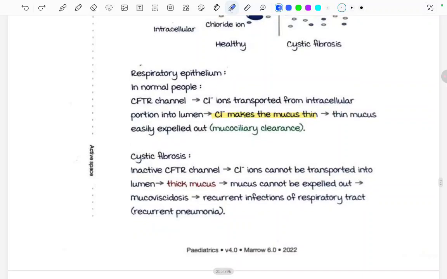But in a cystic fibrosis patient, there is an inactive CFTR channel, so chloride ions cannot be transported into the lumen, leading to thick mucus. And mucus cannot be expelled out. This is called mucoviscidosis, and due to this, there are recurrent infections of the respiratory tract, leading to recurrent pneumonia. The main thing is just that chlorides are not being transported into the lumen, so there is thick mucus. That's it.